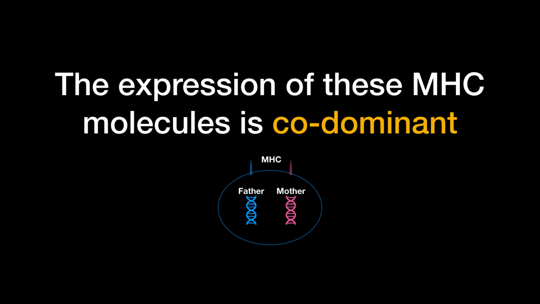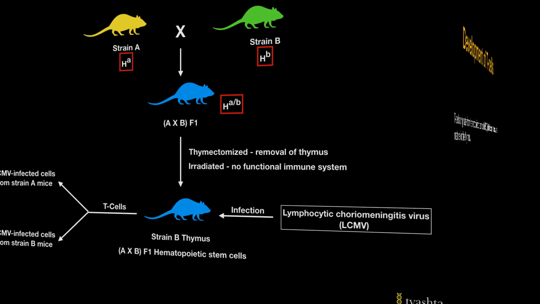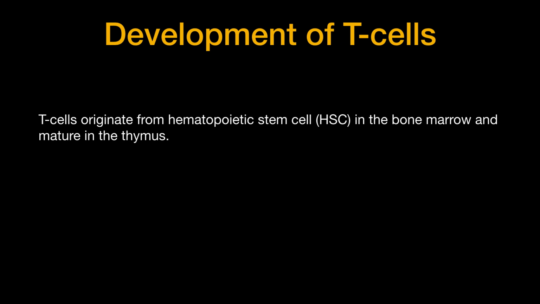Keeping this in mind, let us go back to the question. MHC type in strain A mice will be different from that of strain B. So the strain A mice will have, let's say, type A MHC, denoted by HA here, and strain B mice will have, say, type B MHC, denoted by HB here. And their progeny, the A cross B F1 mice, will have both type A and type B MHC, denoted here by HA/B.